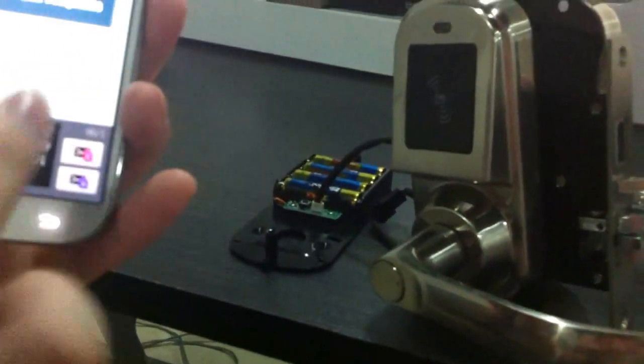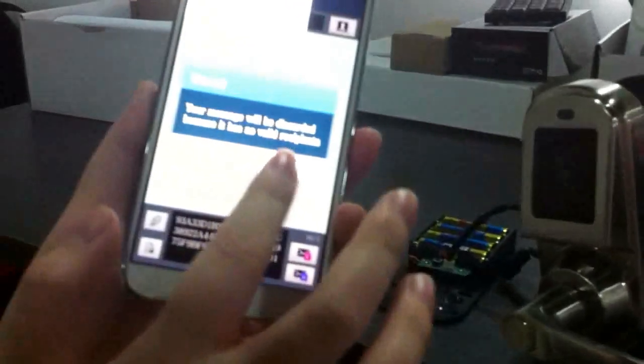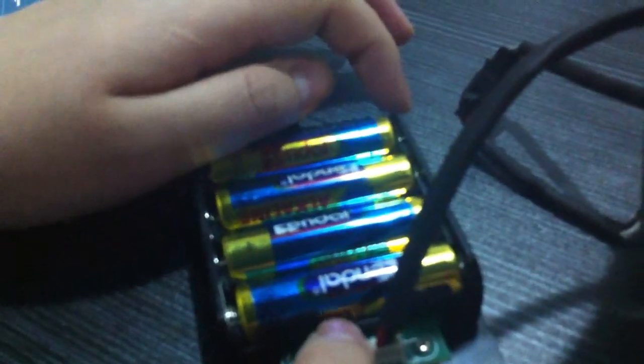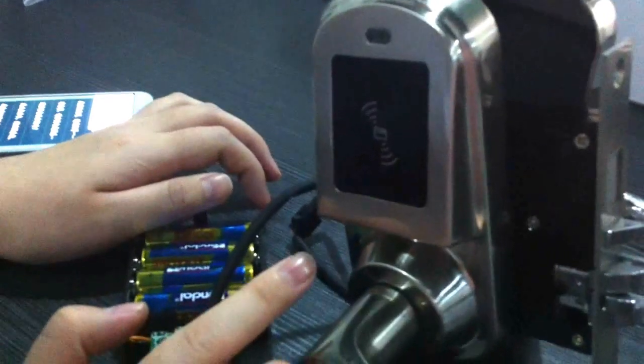Now we show you how to cancel the data. Here have a little button, the black one. You press 5 times. Okay, 1, 2, 3, 4, 5. Okay, that means cancel successfully. Okay, that's all. Thank you.